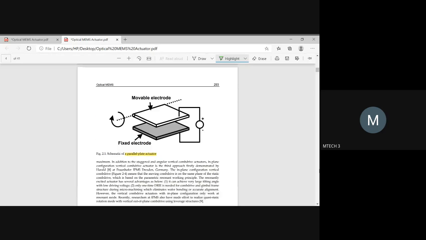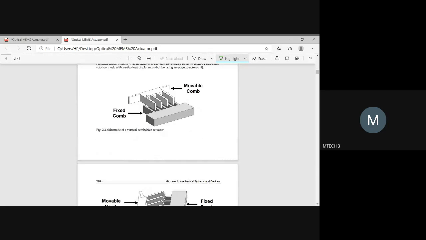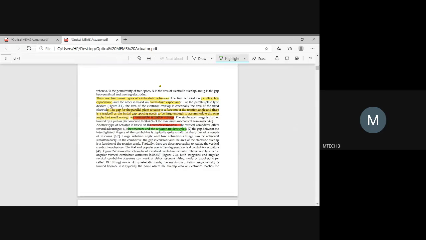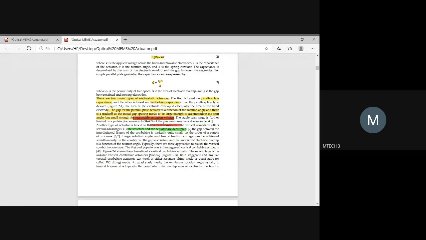You can see the structures of the actuators are decoupled. So you have two things which can be movable and fixed. It is a combo pack which is clamping against each other. It is not kept one above the other in parallel. So it provides a combo pack wherein the structures of the actuators are decoupled.